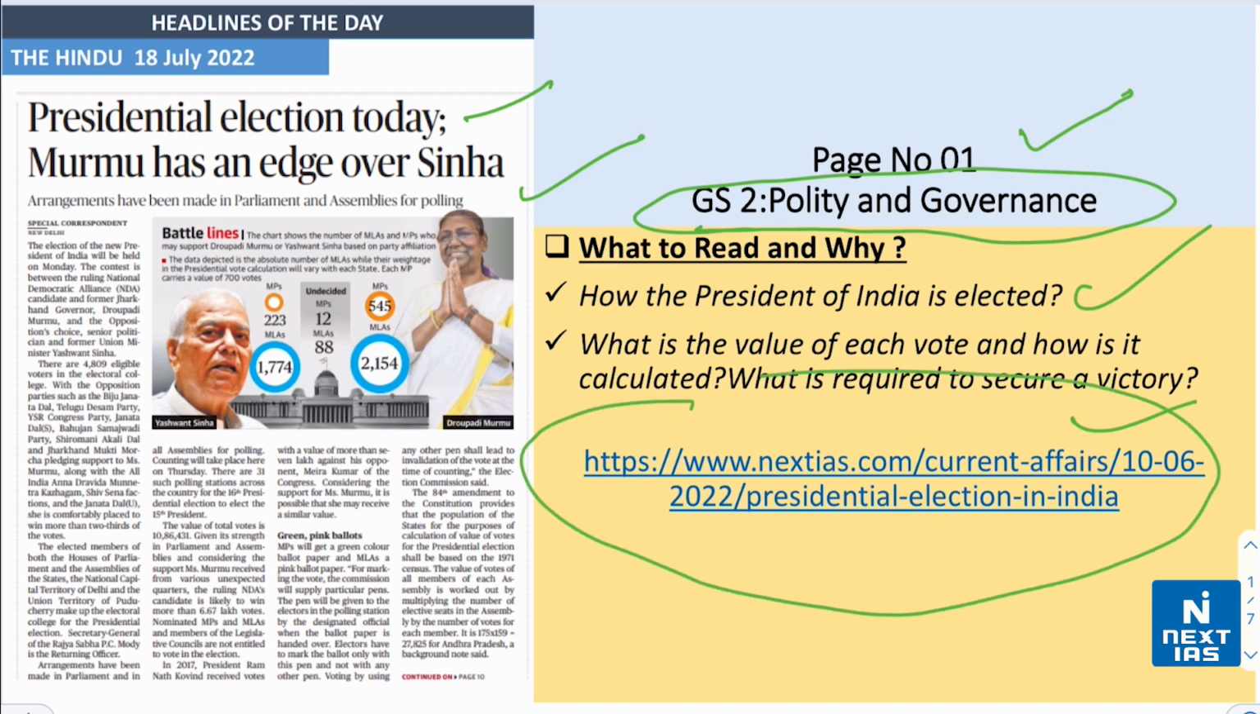अगर हम ओवरव्यू की बात करें तो according to Article 54 of the Indian Constitution, President is elected by an electoral college consisting of MPs of both the houses of Parliament and MLAs of Delhi and Puducherry, right?